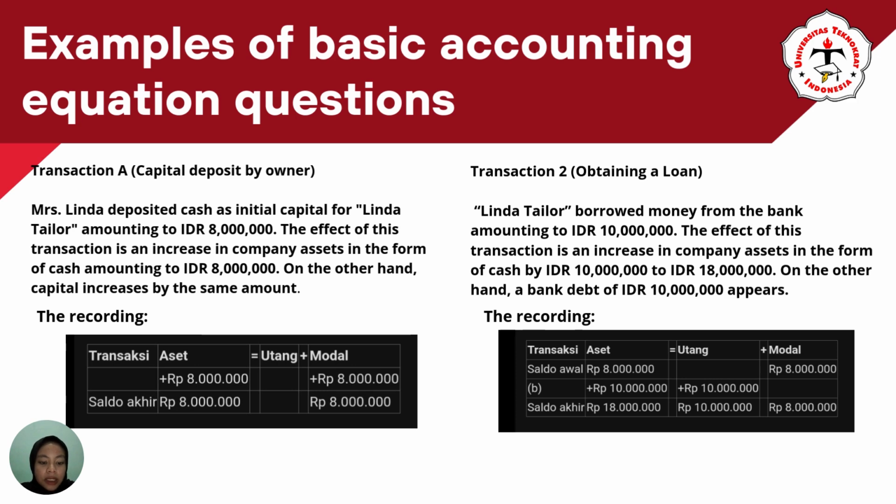Second transaction: Linda Taylor borrowed 10 million from the bank. The effect of this transaction is an increase in company assets in the form of cash by 10 million, to 18 million. On the other hand, a bank debt of 10 million appears. You can also see the notation in the picture.